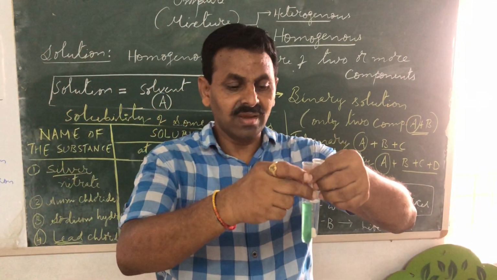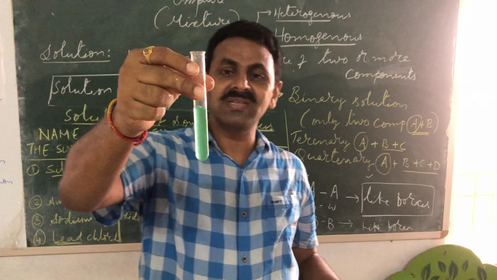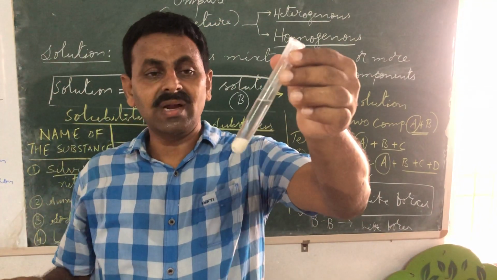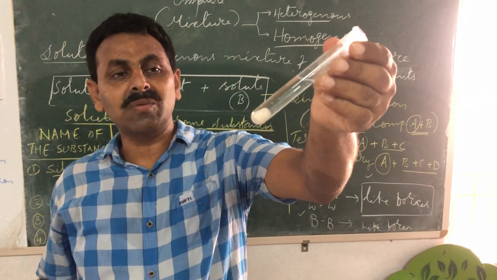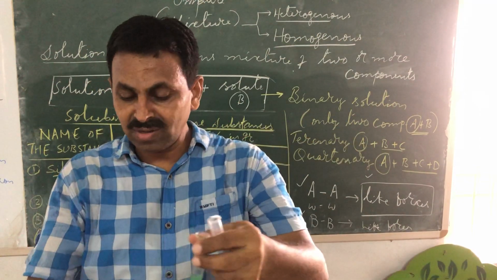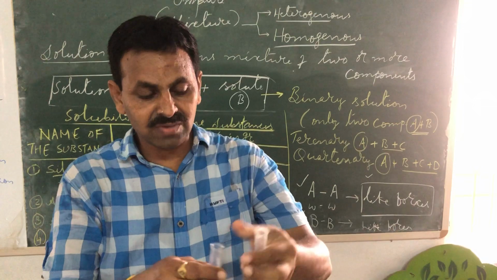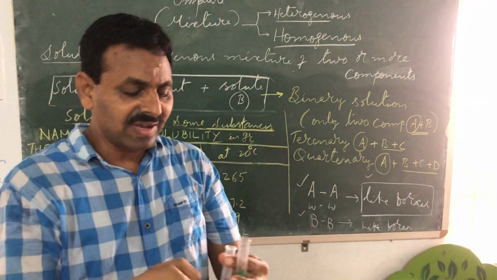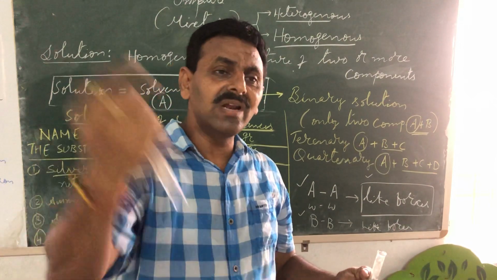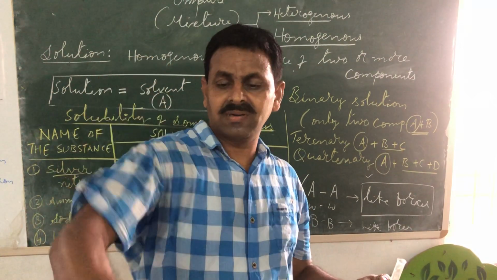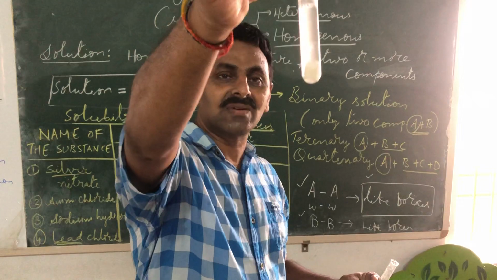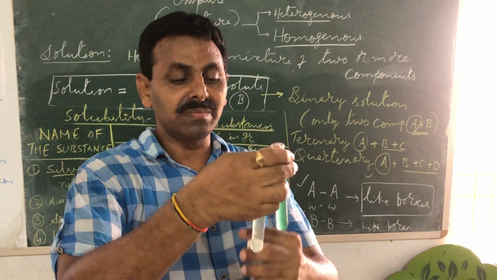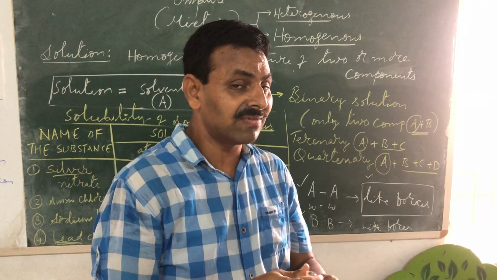Now in this one, copper sulfate is completely dissolved and its color also changed to blue. And see here, I put a chalk piece. I'll put more chalk pieces also. It will not dissolve. It will remain the same. Even if I shake this for a very long time, nothing will happen. The chalk piece will look like that only. It is settled at the bottom. It will never dissolve because the nature of the substance is like that.